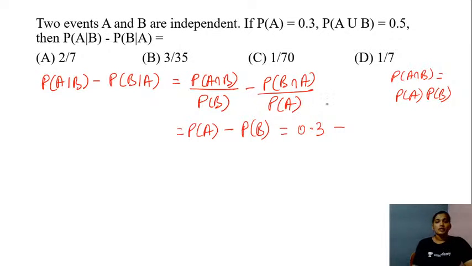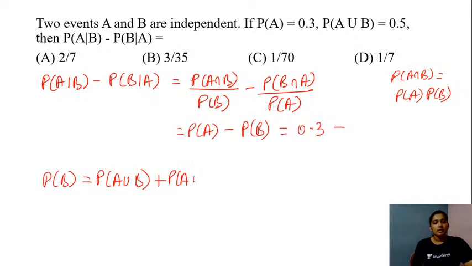Now with the given data, probability of A or B, how can we get the value for probability of B? We have the equation probability of B will be equal to probability of A or B plus probability of event A and B minus the probability of event A. Since event A and B are independent, we have probability of A and B as probability of A into probability of B, right?